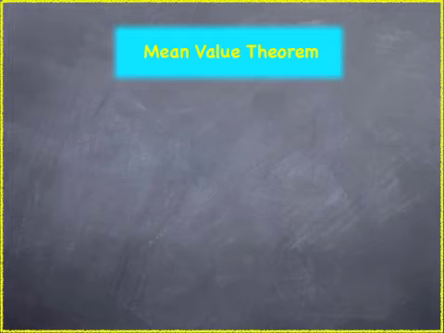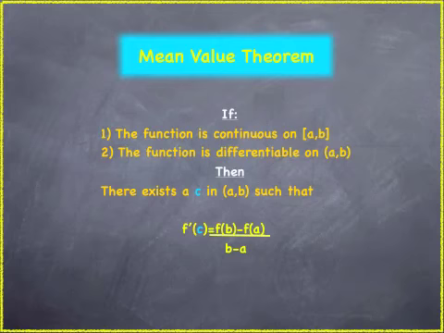Welcome. Today we're going to learn about the mean value theorem. First of all, we have to meet certain criteria. So if we start out, we have: if 1, the function is continuous on a closed interval [a, b], 2, the function must be differentiable on an open interval (a, b), then there exists a c in the open interval (a, b) such that the first derivative at c is equal to f of b minus f of a over b minus a.